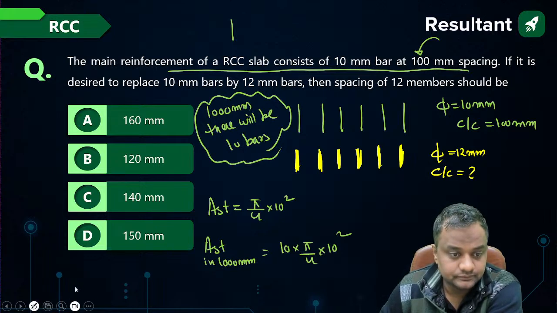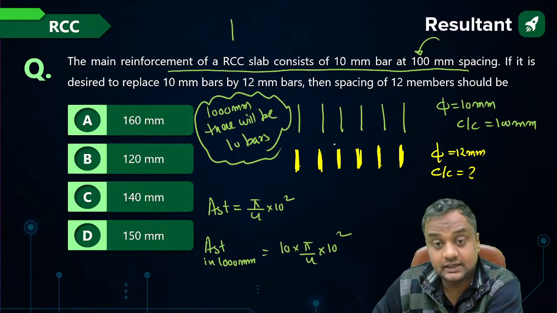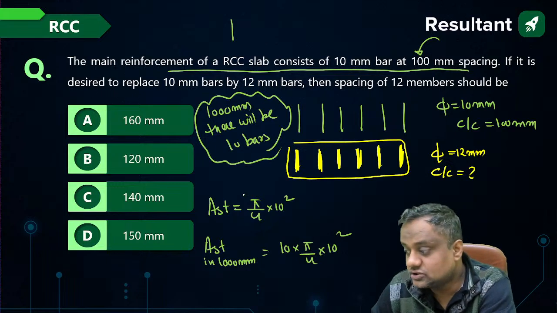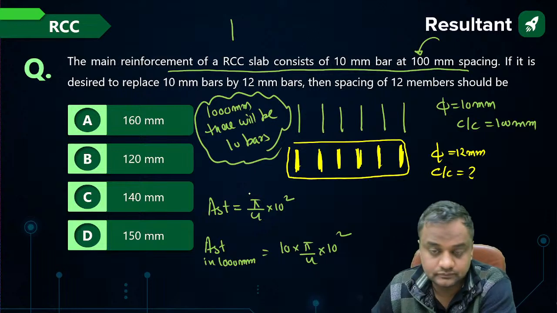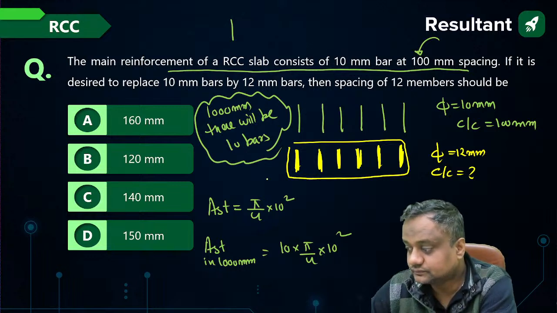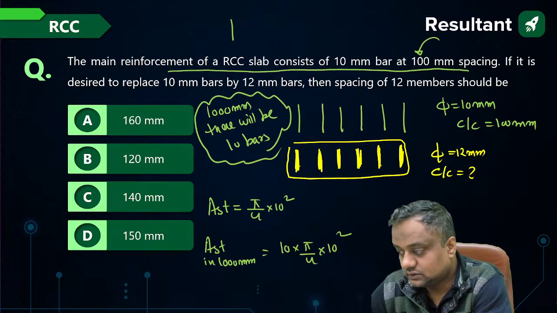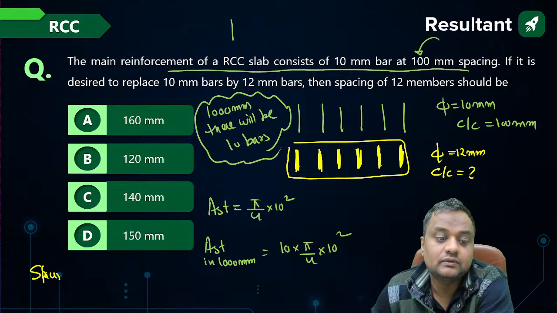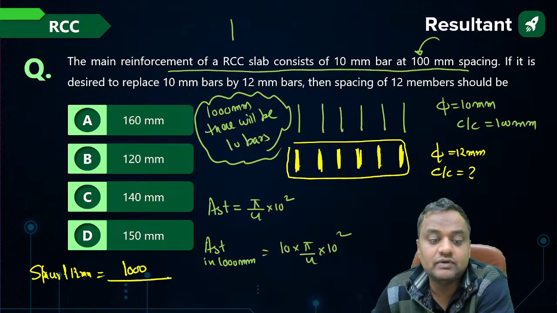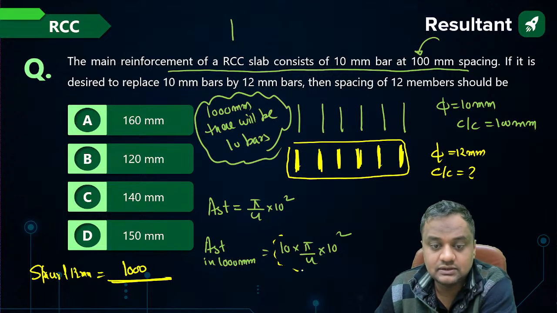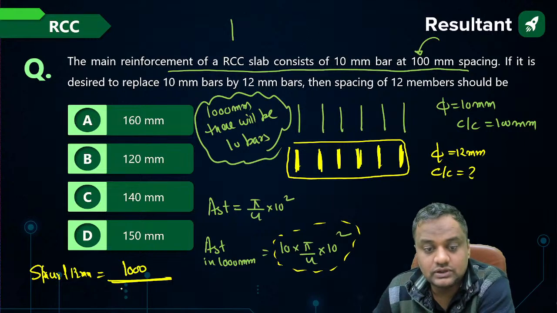Now again here also the AST has to be same. Correct or not? Has any one of you got the answer? What will be the spacing of 12 mm? The both has to match.